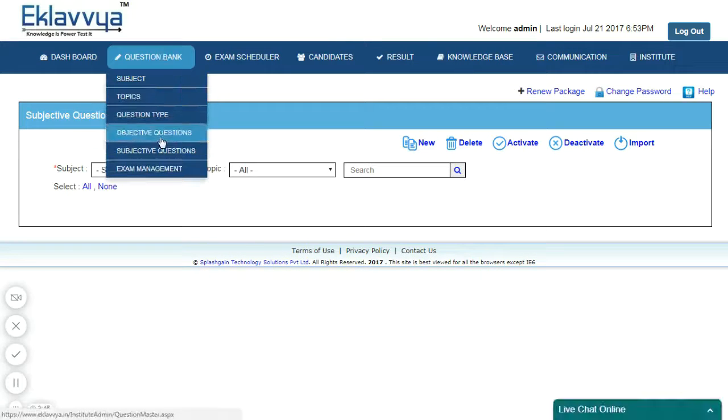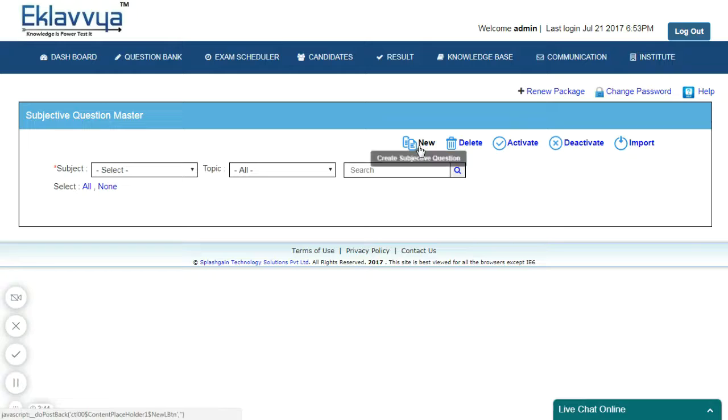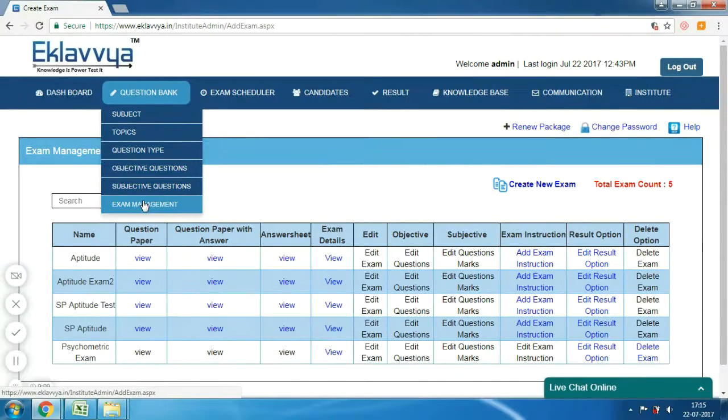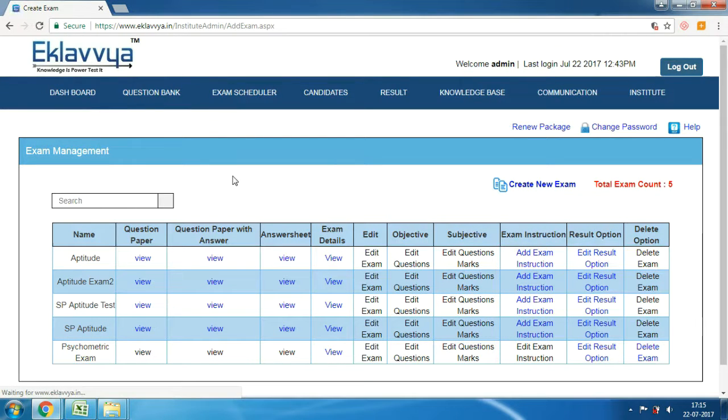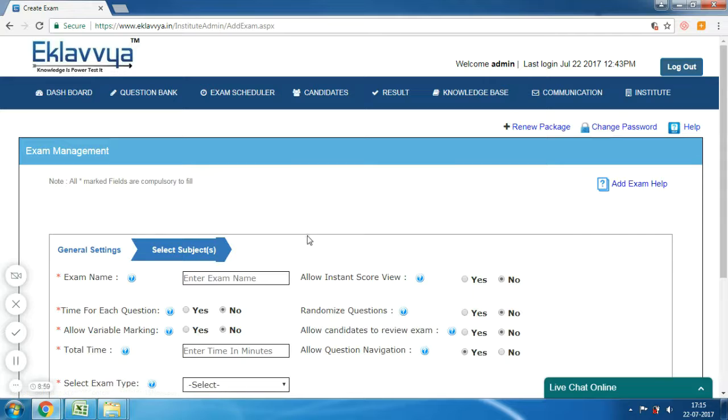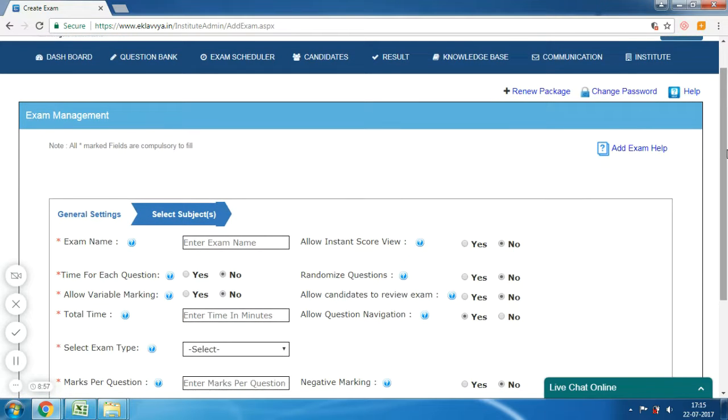Similar to objective questions, you can import subjective questions as well. There is a menu option to manage subjective questions. The next thing would be managing exam pattern. Considering that you have a defined question bank with subject, topic, objective or subjective questions, now it is the time to define the exam pattern.